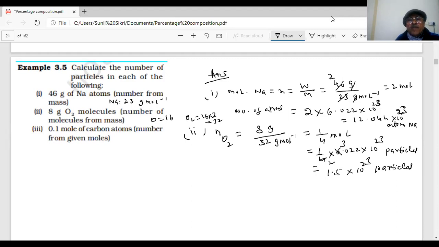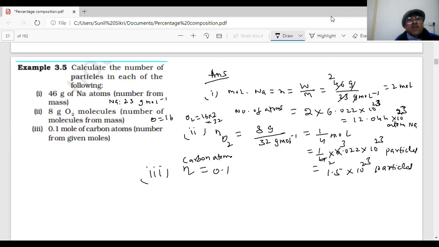Yeah, you are. The third part of this question, students, on the screen: how many number of particles in 0.1 mole of carbon atoms? You are given moles of carbon atoms. How many? 0.1.